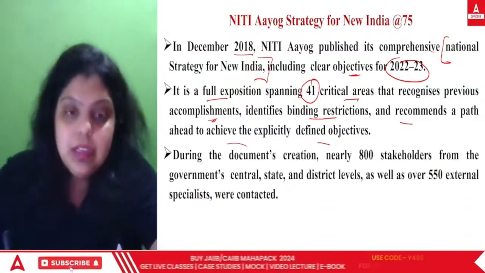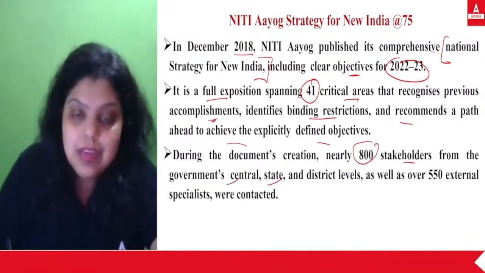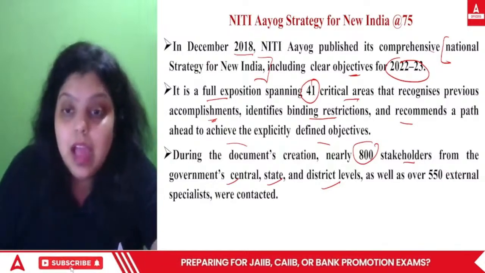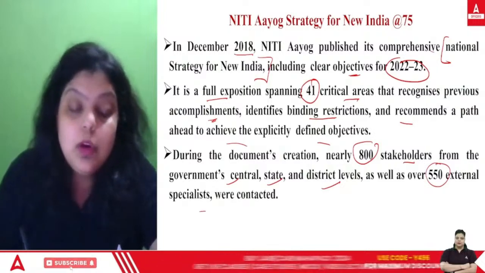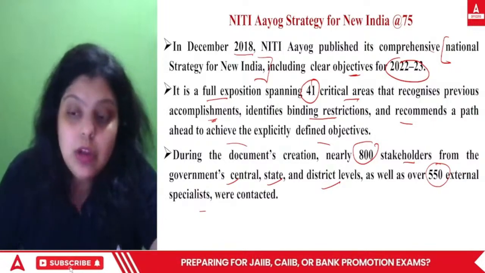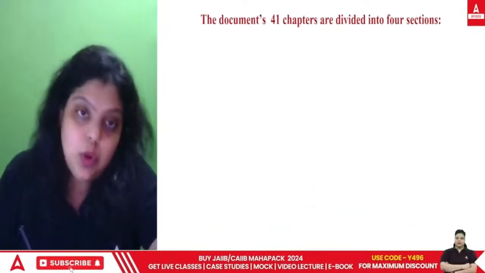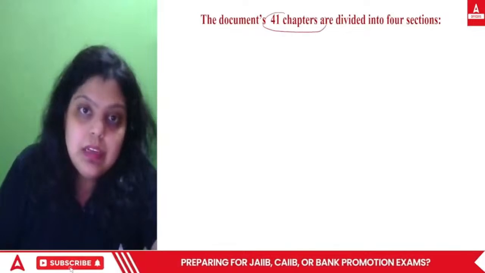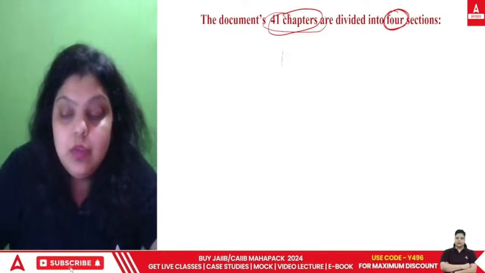Okay, so during the document creation, nearly 800 stakeholders from the central government, the state governments, and the district government level were consulted, and over 550 external specialists were also contacted at the time when this document was created by NITI Aayog. So a lot of suggestions were taken, and after taking them, a document was created with 41 chapters. How many chapters are there? 41 chapters, and these 41 chapters have been divided into 4 sections.